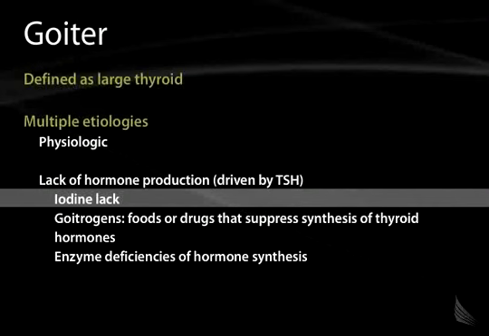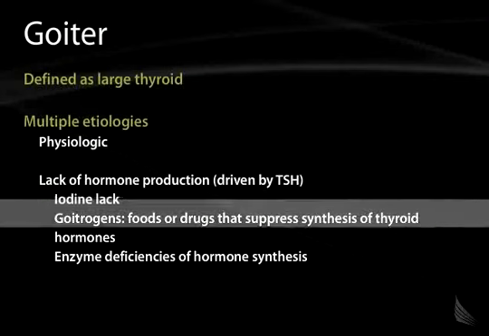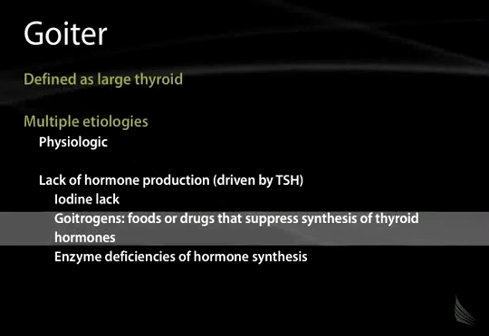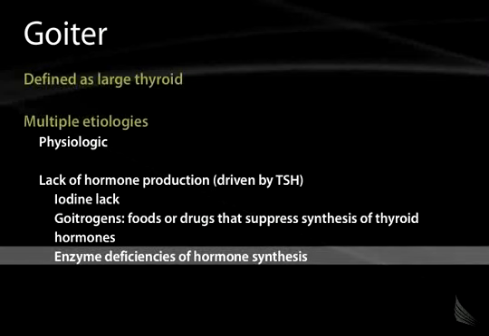So in that situation, the thyroid gland is not getting enough of its substrate, iodine, and so the pituitary is stimulating enlargement of the thyroid with TSH. Certain foods are goitrogens. For example, broccoli and cabbage are goitrogens, and these foods suppress synthesis of thyroid hormones. Again, you would get a compensatory increase in thyroid size by TSH stimulation. And then you can have enzymatic deficiencies of thyroid hormone synthesis, which can cause goiter.